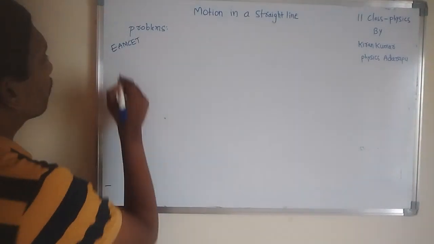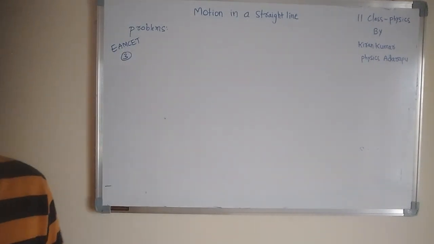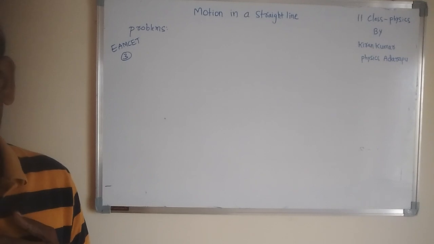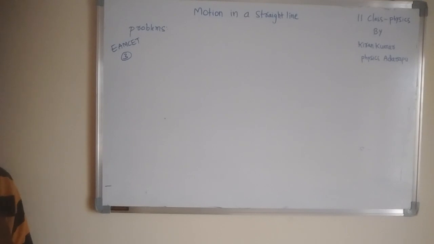One more question based on this topic. Listen to me, all of you. A body is moving along the circumference of a circle of radius r and completes half of the revolution. Then find the ratio of its displacement to distance.